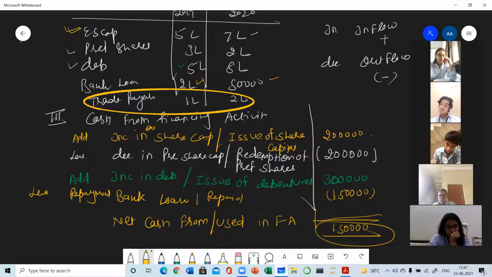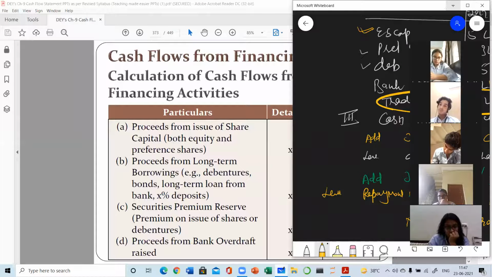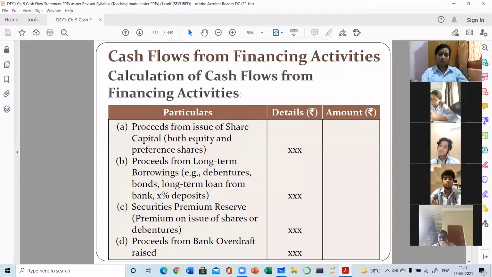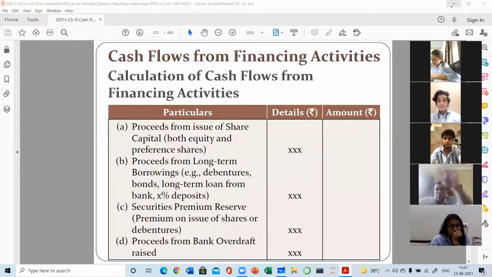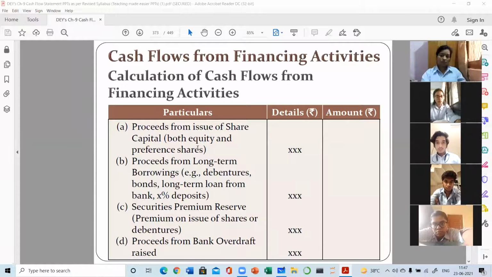Now let's recall the format, because some more items will be there in financing activity. So we are going to do that with the help of the format. Yes, this is the format. You can note down the items. In this format, all the things are given very clearly, which items are to be added and which are to be subtracted. If there is any query, you can raise your hand in between, beta. Proceeds from issue of shares. So both types of shares will be taken here.